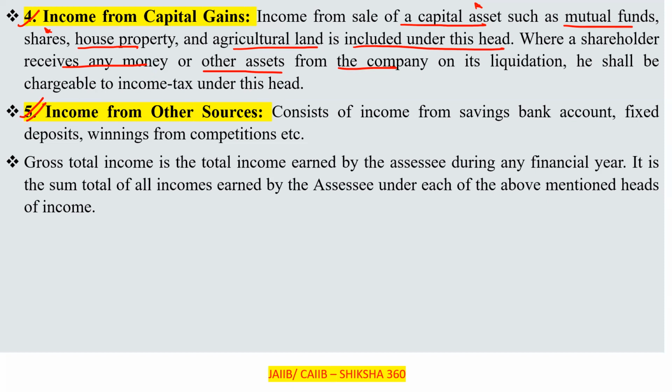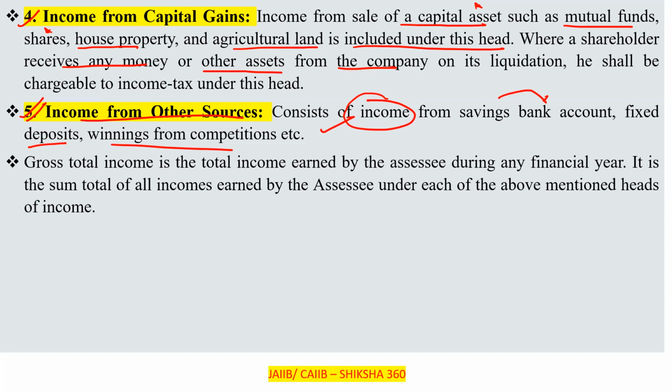Many of you are not aware regarding the income tax also. So, income from other sources: what does it consist of? It consists of income from savings bank accounts, fixed deposits, winnings from competitions, etc. That comes under income from other sources.